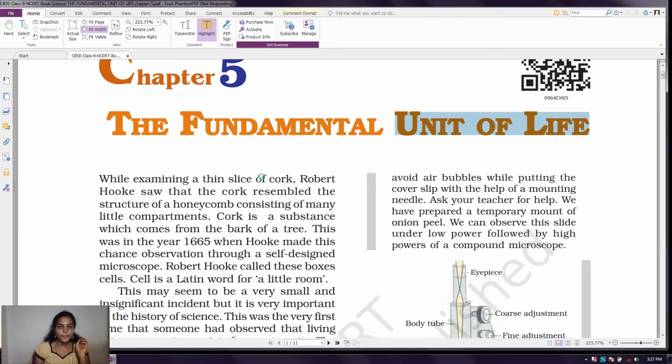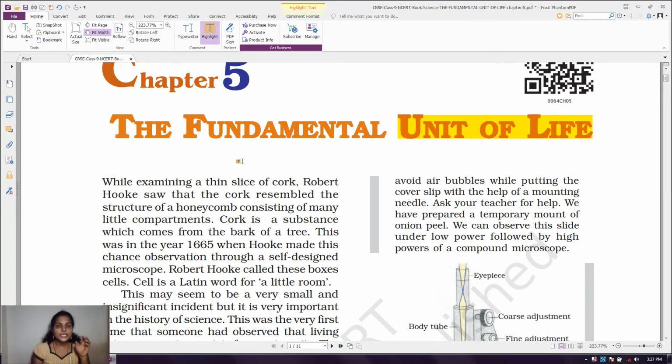We know very well our body is made up of cells, right? Here the cells are the structural and functional unit of our life. So why are we saying the cells are structural? What is meant by structural? The basic thing is the cell. A group of cells we call tissues. A group of tissues we call organs. A group of organs, an organ system, right? The organ systems make up the entire body, so it's giving the structure. What is the basic thing for this structure? It's nothing but the cell. So we say the cells are structural and functional.